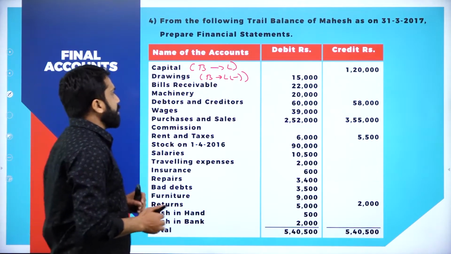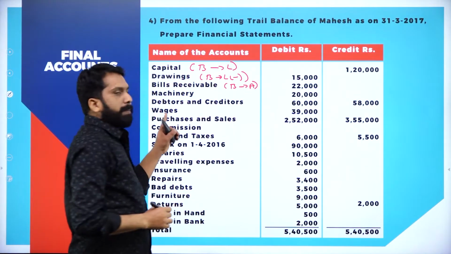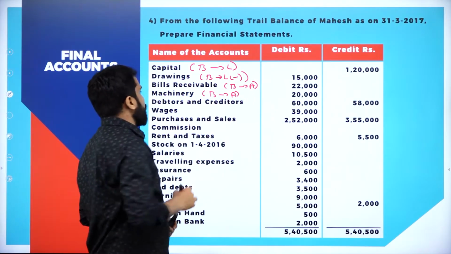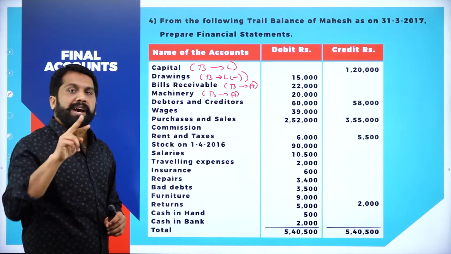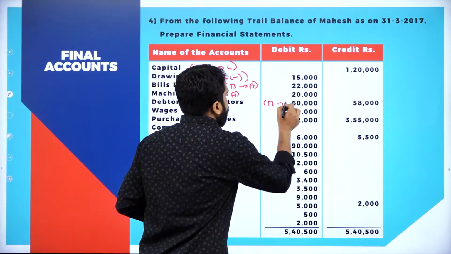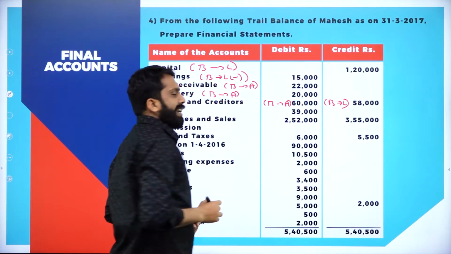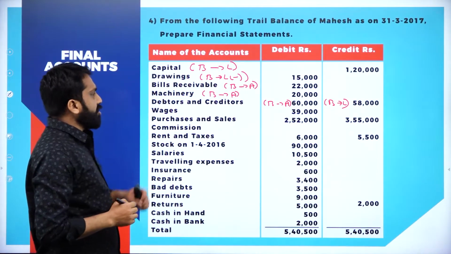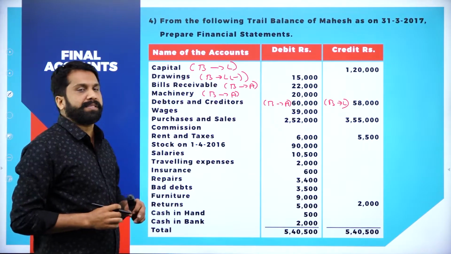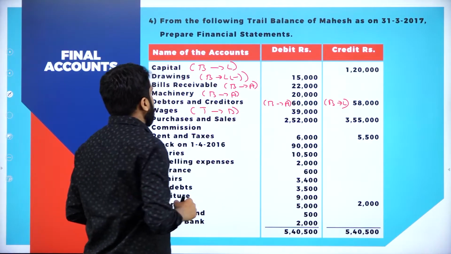Next, bills receivable, balance sheet asset. Machinery, balance sheet asset. Debtors and creditors. We have two things. The first word is debtors. It is balance sheet asset. The second one is balance sheet liability. Next, wages. Wages is a trading item. Why? Because it is a direct expense. Now, trading account debit side.